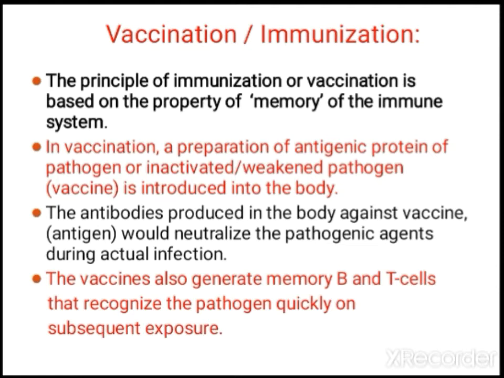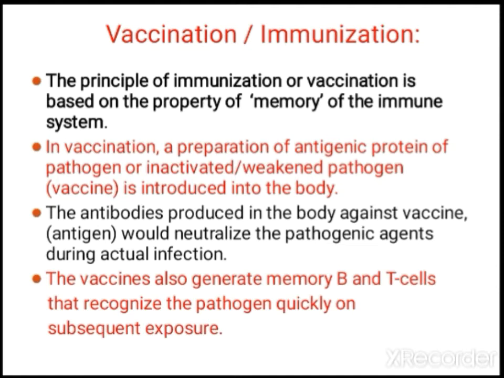In vaccination, a preparation of antigenic protein of the pathogen, or inactivated or weakened pathogen, in the form of a vaccine, is introduced into the body. Antibodies are produced in the body against the vaccine. So they would neutralize the pathogenic agents during actual infection. By means of a vaccine our immunity is boosted. Because of that, when you get the infection a second time, your body will be protected.